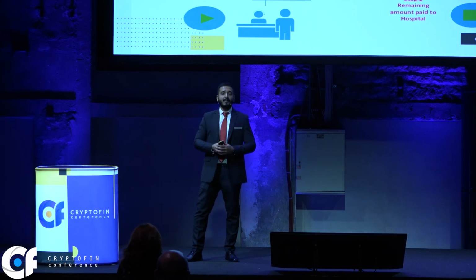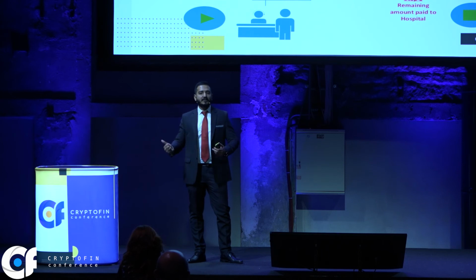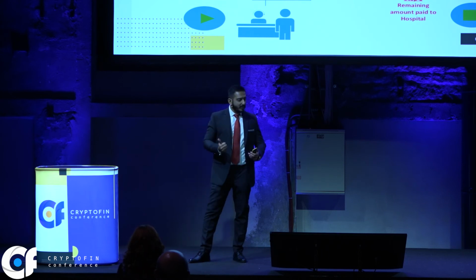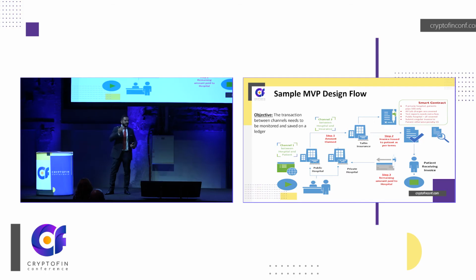So in the first step, the patient makes the payment, and the hospital will claim from the insurance company the payment that has been claimed by the patient. And then what the hospital will do in the second step: an invoice is issued to the patient as per the terms. We'll see the smart contract, what terms are there in the smart contract, how much and what services are covered, what services are not covered.